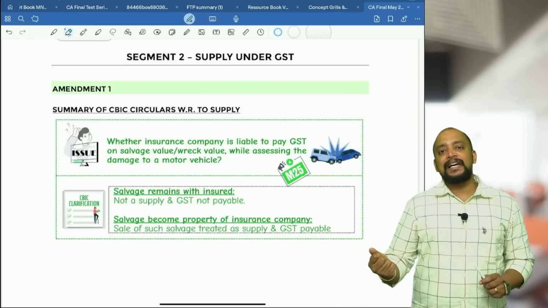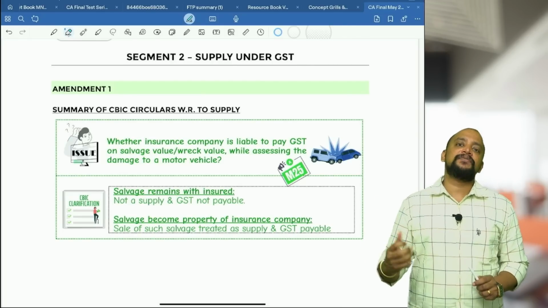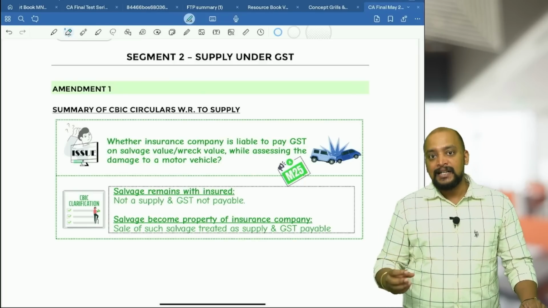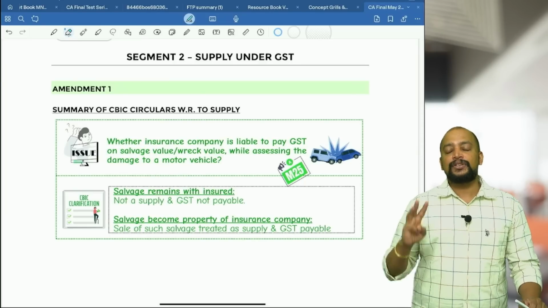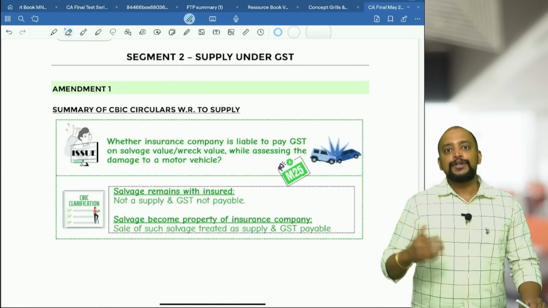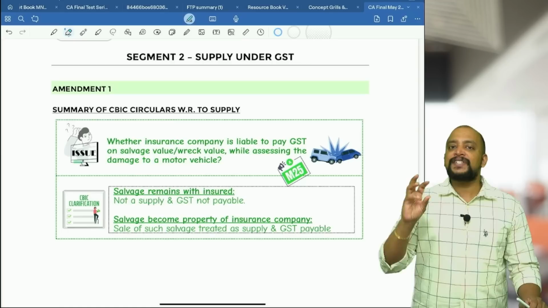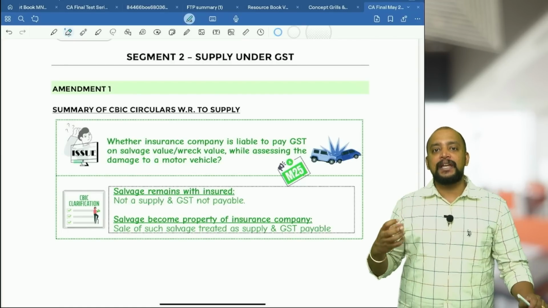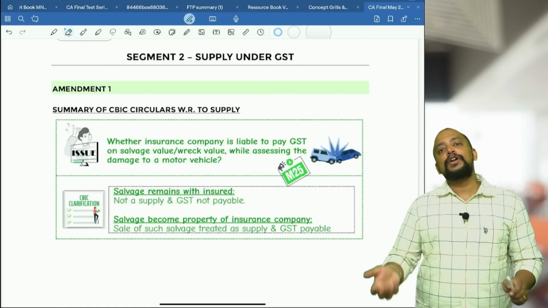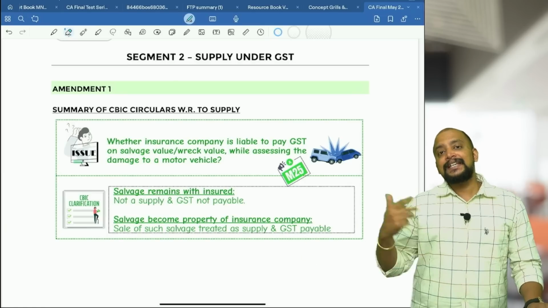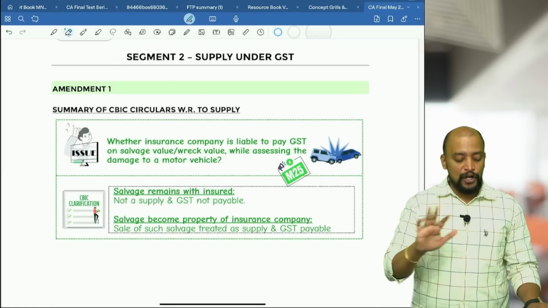Okay, if the salvage belongs to the insured, which means if the damage is somewhere around 10 lakhs and the insurance company pays only 7 lakhs, then 3 lakhs is the salvage value. So when the insurance company pays only 7 lakhs, that 3 lakhs worth of salvage belongs to the salvage owner, that is the insured. What will he do with the salvage? He will sell it. When he sells it, will it become supply? No, it will not become supply.